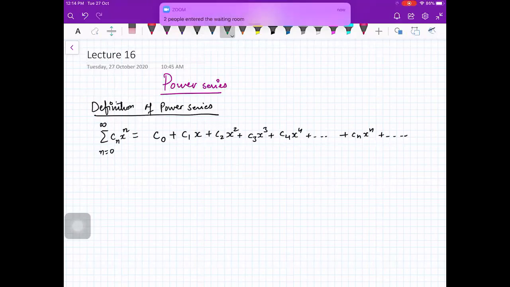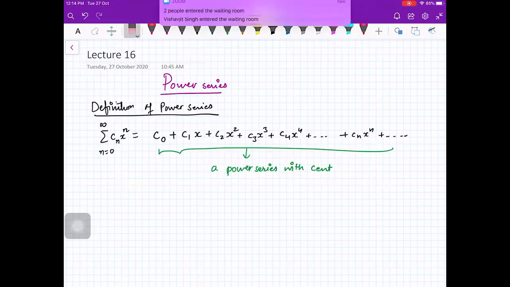Such a series is called a power series with center 0, or a power series about x is equal to 0. This is the definition.